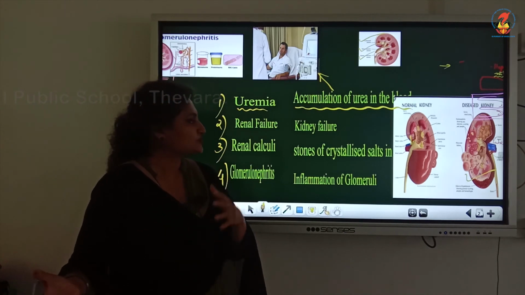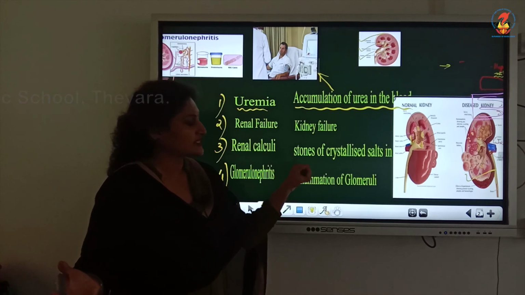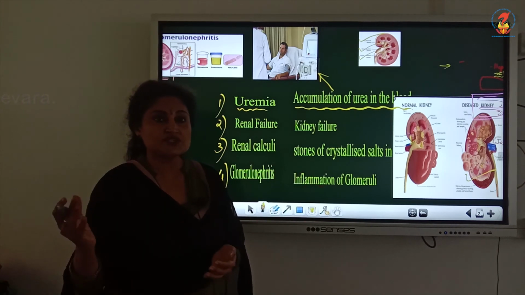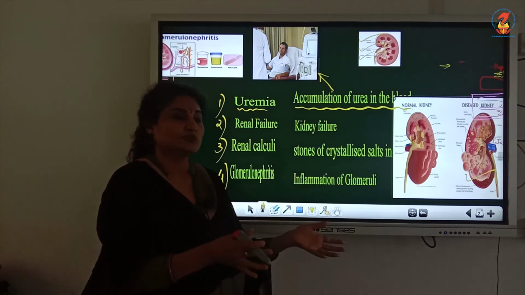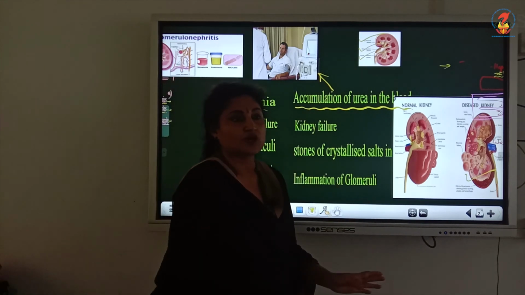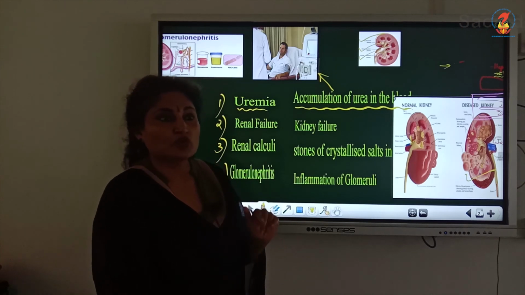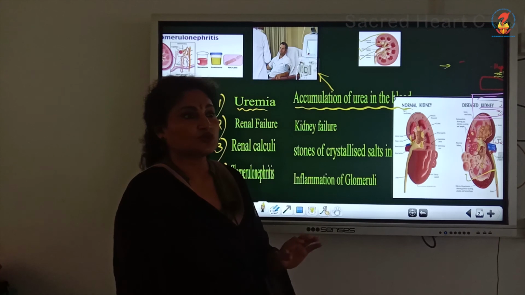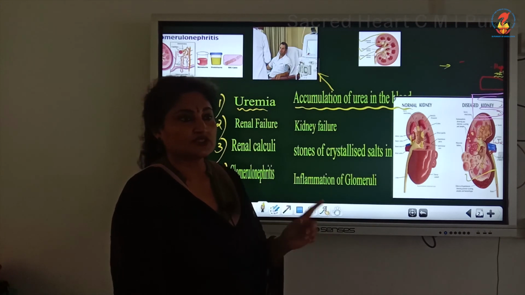But what happens when the glomerulus gets inflamed? This process does not take place properly. So RBCs, which should be retained in the blood, get into the Bowman's capsule and get drained into the urine. Similarly, proteins which should be retained in our body in the blood get drained out through the urine because the glomerular filtration is not doing its role.